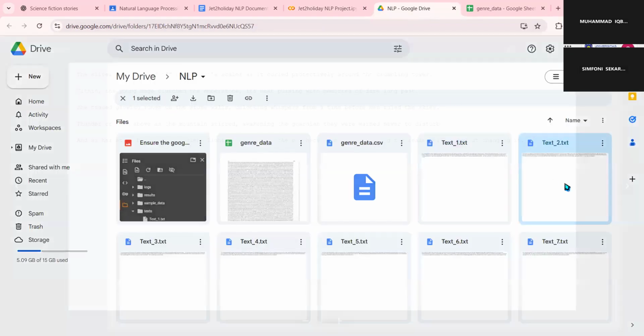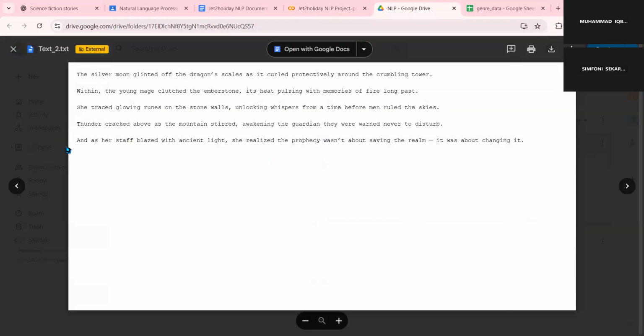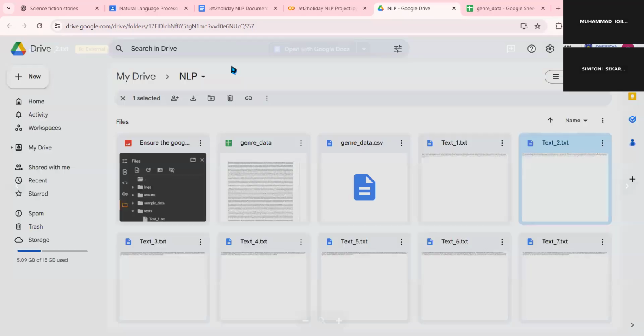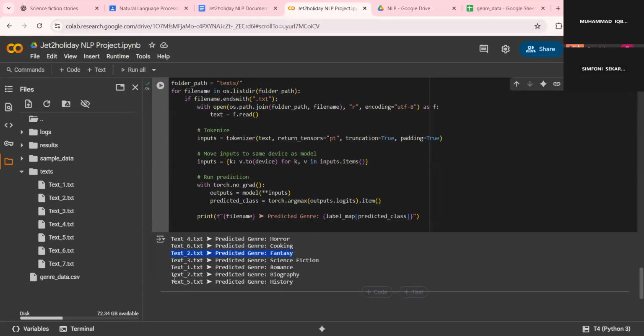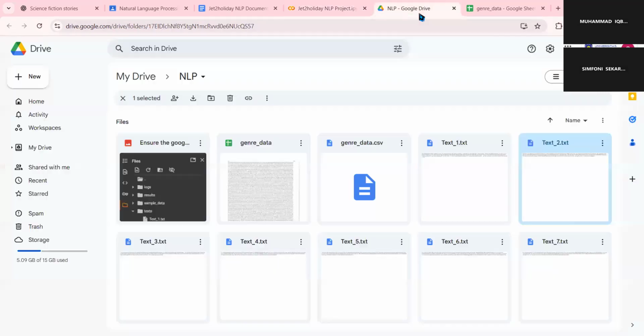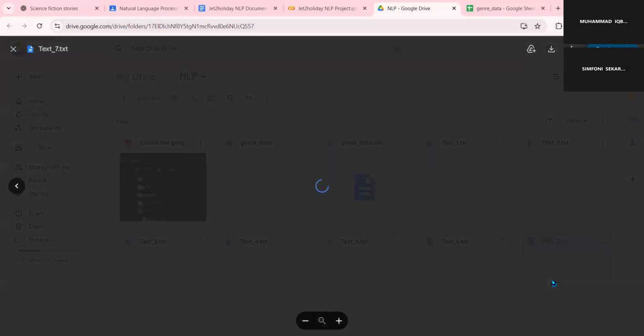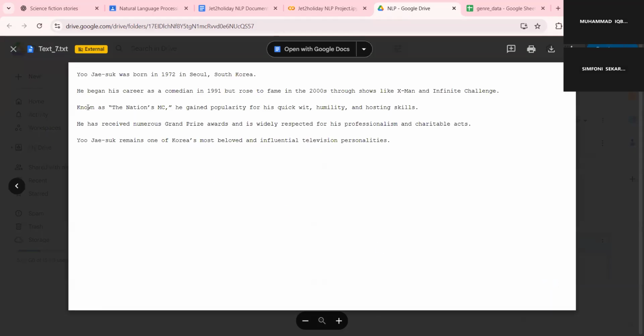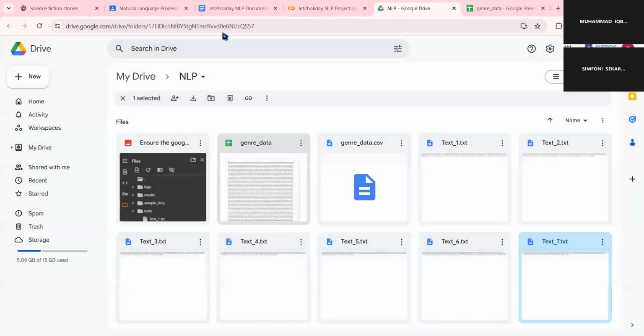And then let's say text 2 here is fantasy. Let's take a look at text 2. And yes, it does look like fantasy. How about, let's see, what is text 7? Text 7 is a biography. Let's see if that is correct. Yes, text 7 is a biography about Yu Jae-suk, so it is correct.